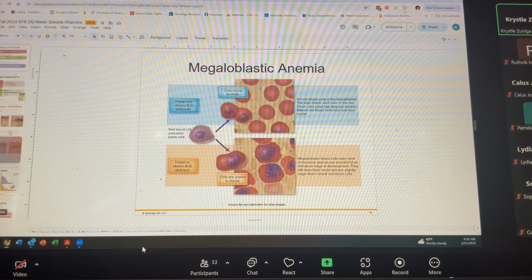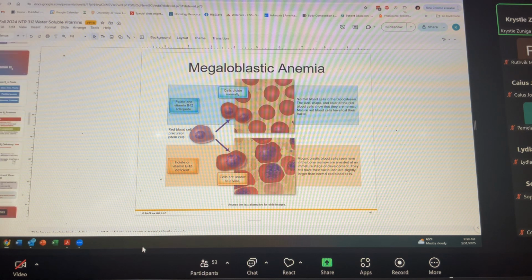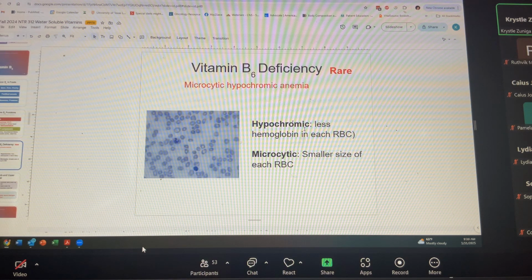Because of that role in transamination, heme is a protein, right? So then there's going to be less hemoglobin production. So we have smaller red blood cells because they don't have hemoglobin. This is pretty rare. If you're seeing this hypochromic, microcytic anemia, it's likely more related to an iron deficiency than B6.